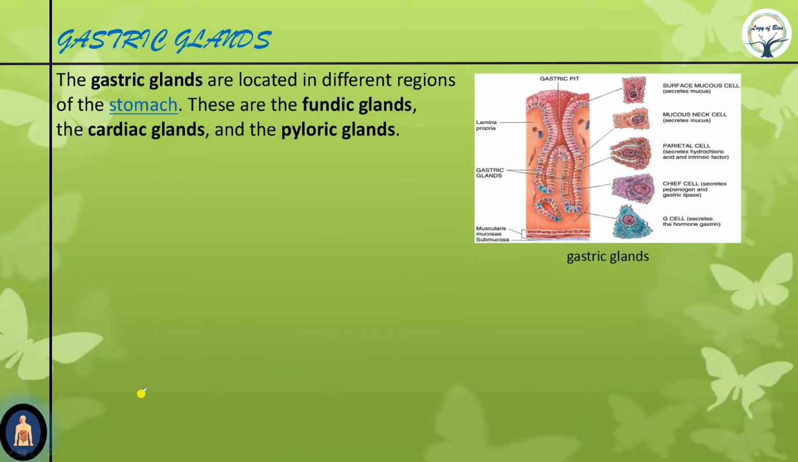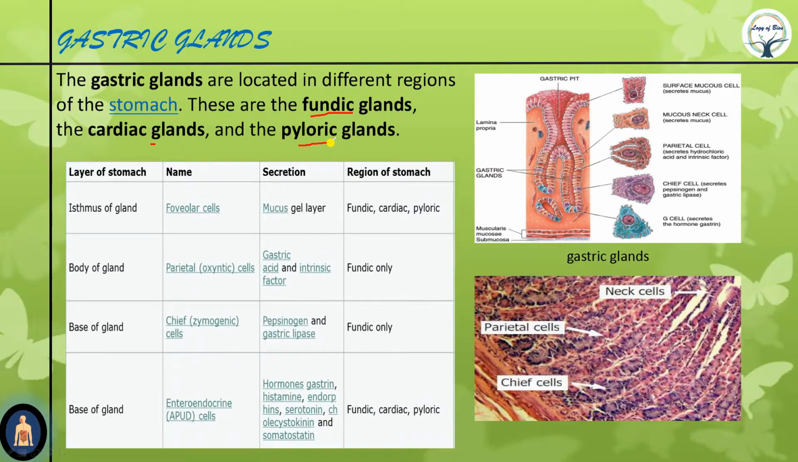Now gastric glands. Gastric glands can be divided on the basis of their location. If they are located in the fundic region of the stomach, they are known as fundic glands. If they are located in the cardiac region, they are cardiac glands. If they are located in the pyloric region, they are pyloric glands. Now listen very carefully. Gastric glands contain 3 plus 2 types of gastric cells.